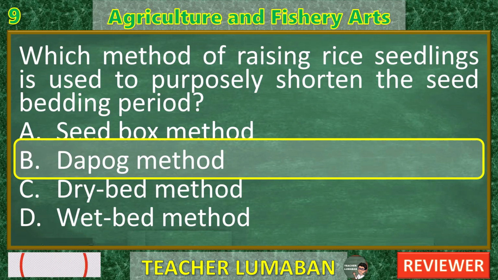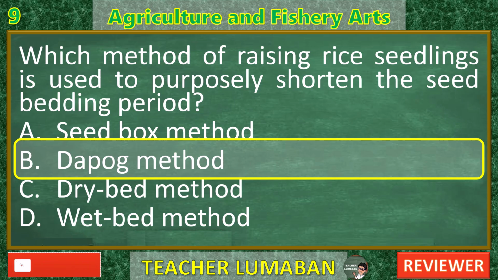B. Dopping method. Correct. The dopping method involves growing rye seedlings on a flat, dry surface covered with soil or other materials. It is designed to shorten the seed bedding period, usually to 7 to 10 days instead of the usual 20 to 30 days. Seedlings grown by this method are usually hardier and more resistant to transplanting shock.